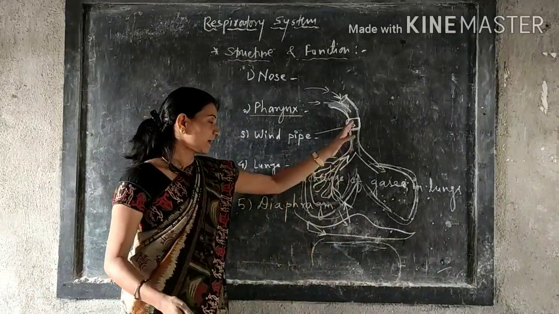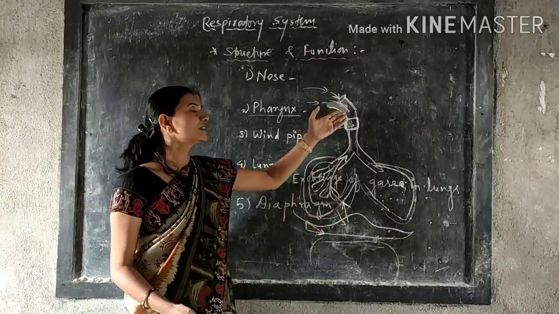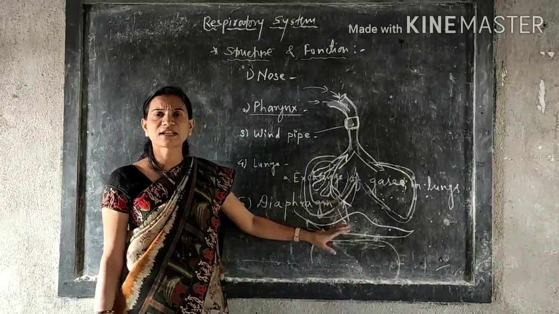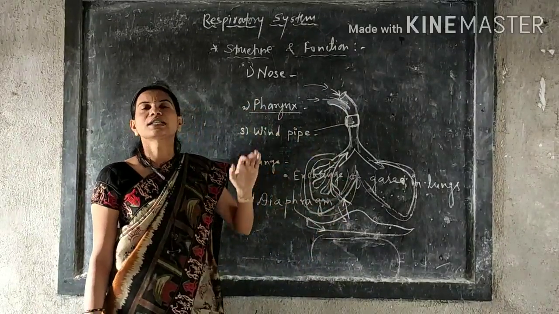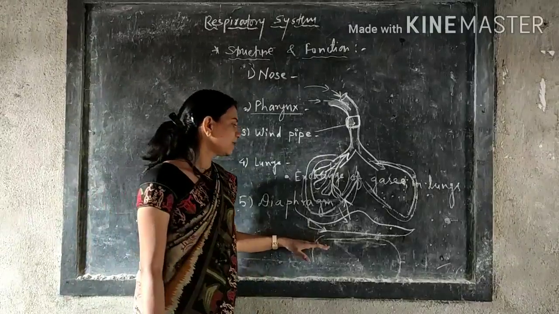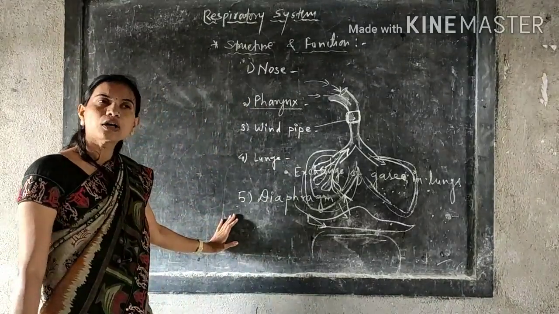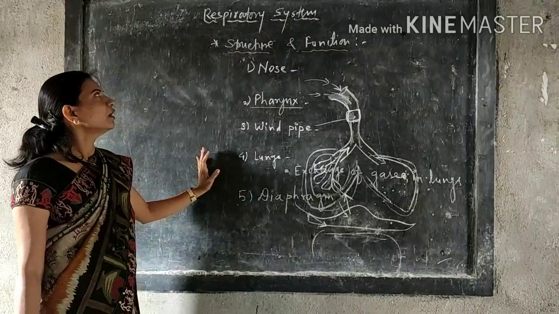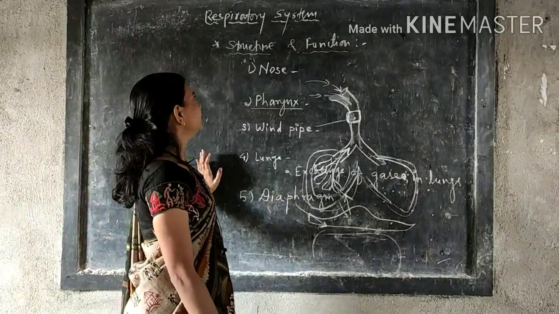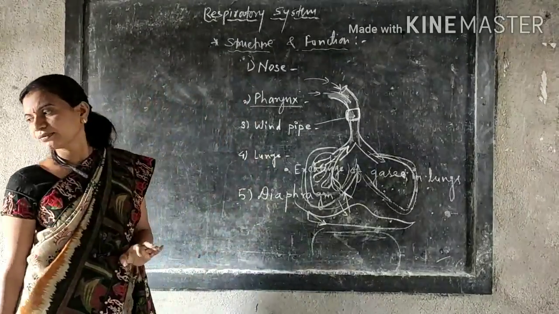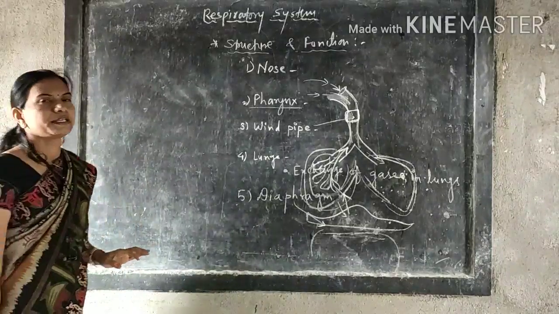This taking in of oxygen and throwing out of carbon dioxide, that is inhalation and exhalation, is nothing but the respiration process, and this process is carried out with the help of these 5 different organs which are essential for your breathing. So this is the structure and function of the respiratory system of human beings.